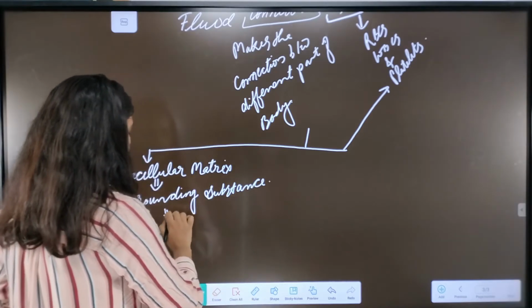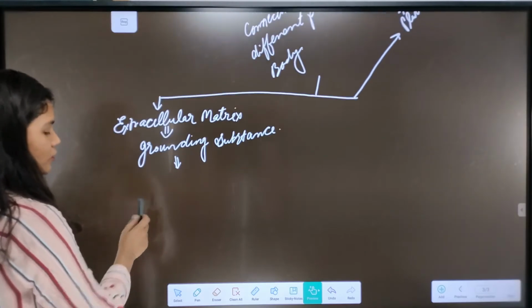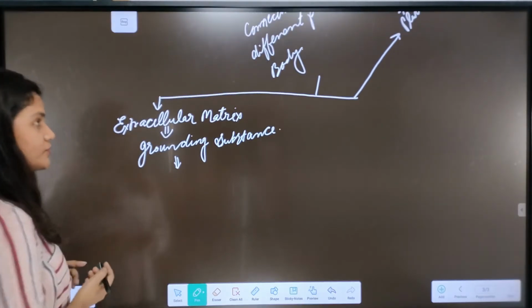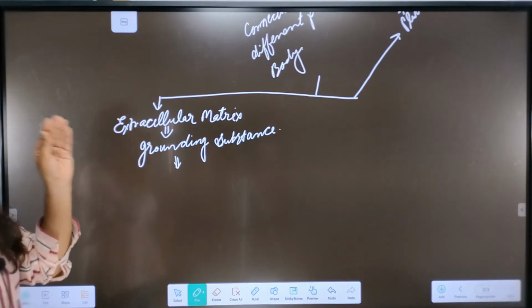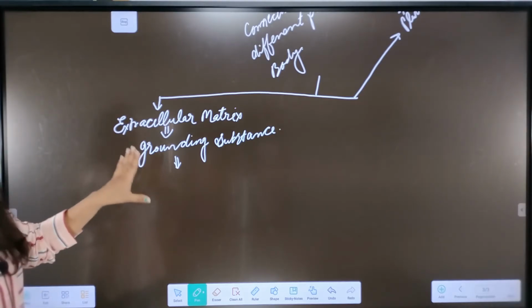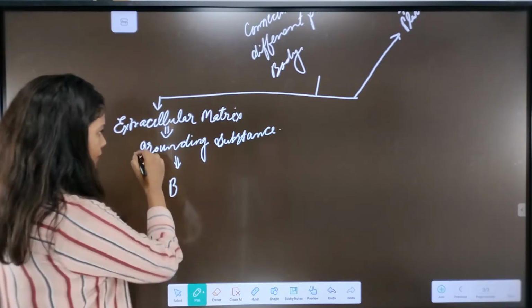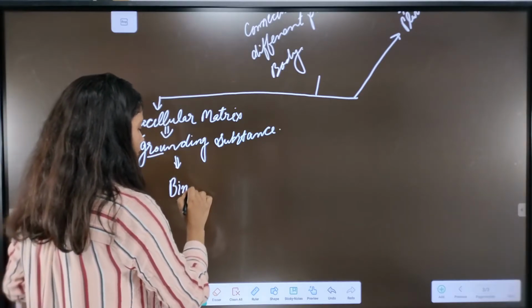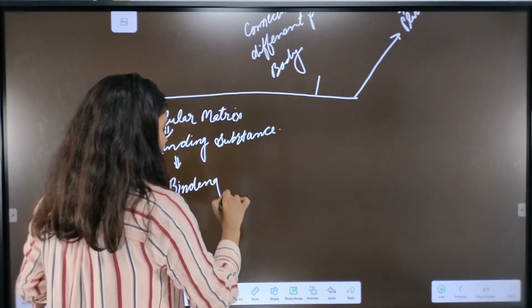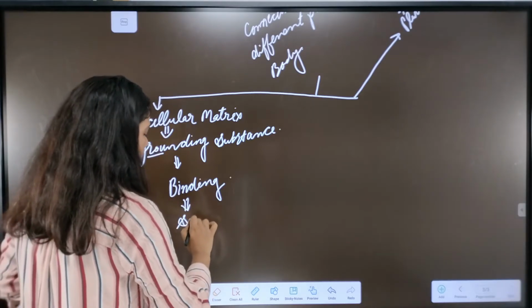What is the work of this grounding substance? In the first place, its work is to keep all cells together, for grounding or for binding these cells, or for suspension of these cells.